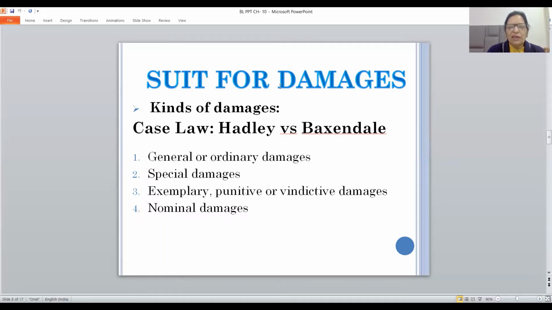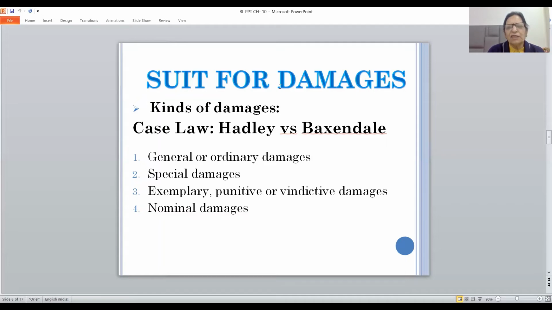Exemplary, punitive or vindictive damages, I have told you, in case of breach of a contract to marry, the sentiments of the party will be hurt. So here, friends, the damages will be punitive damages. They are always allowed by way of punishment.